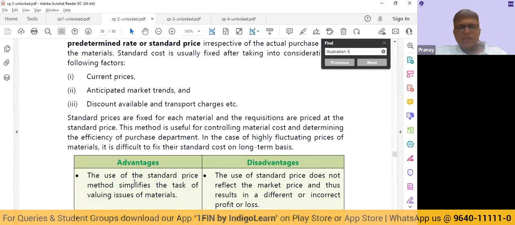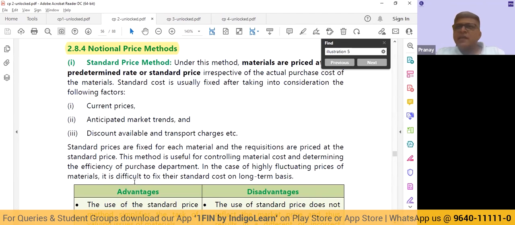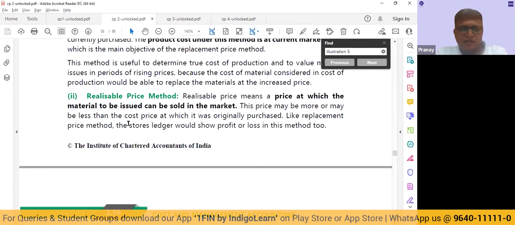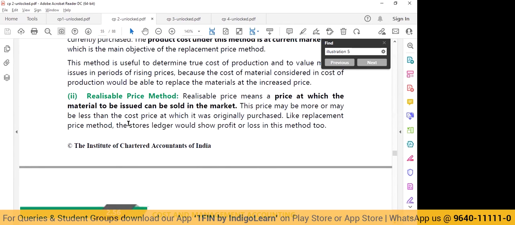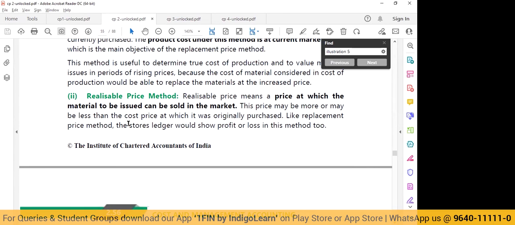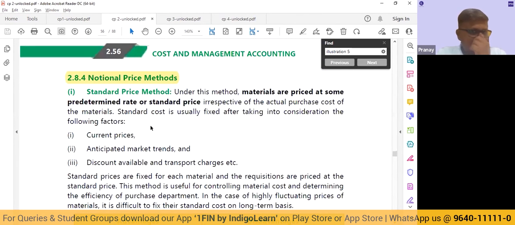That realizing means selling and replacing means buying, right? Realizing means selling, replacement is buying. Absolutely, correct. So see, realizable, when do we use it? If there is some material lying with us, a non-moving item, which we are not using regularly in the production process, and a new opportunity comes in which may require this material, I will consider, if I don't use it for this, I can today go and sell. So how can I realize? That becomes more like your opportunity cost. So realizable cost is nothing but the opportunity cost in a way.